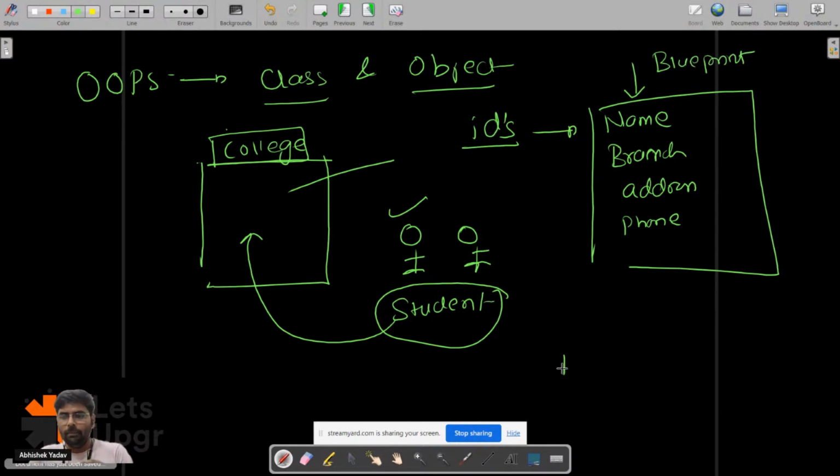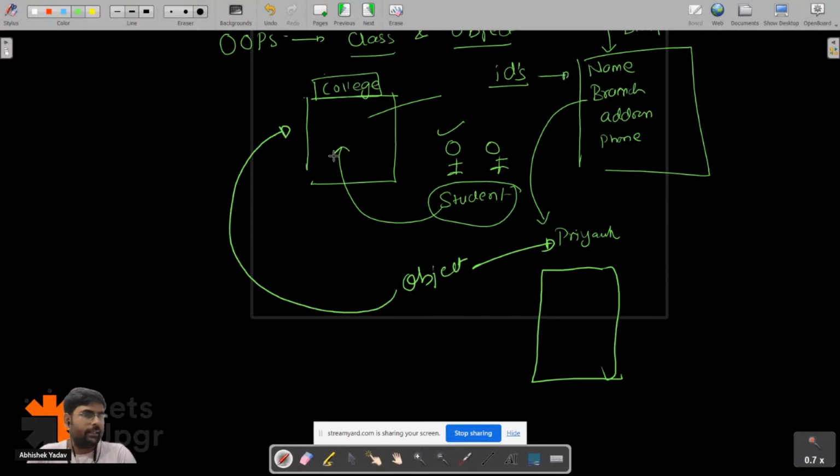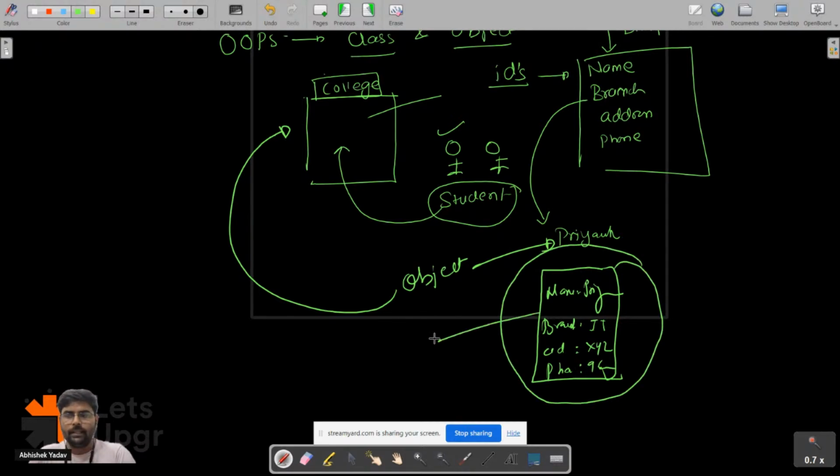So let's assume Priyanka is here now, and Priyanka has one ID. So Priyanka will take the blueprint, and now Priyanka is acting as an object with respect to the college. So Priyanka has some name, that is Priyanka, the branch, let's assume the branch is IT, address is XYZ, and phone number is something like this. So this is the object, right? Everyone is getting that point?